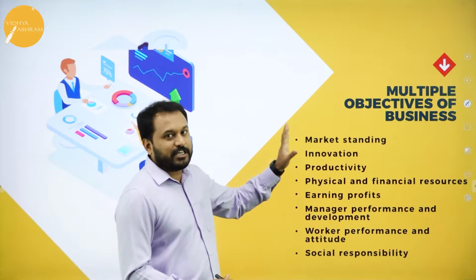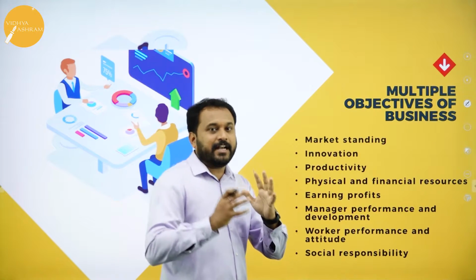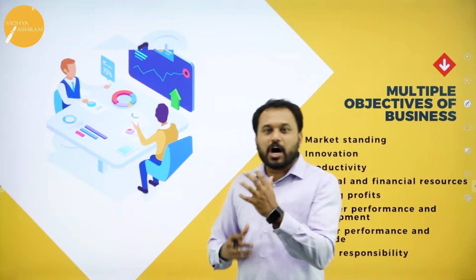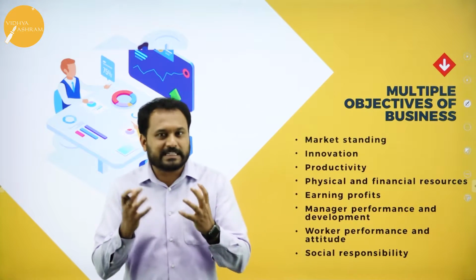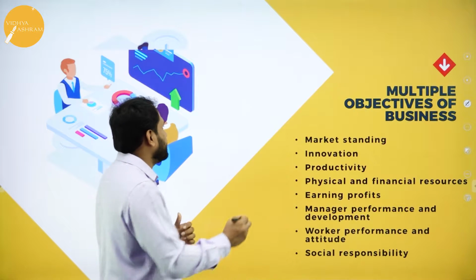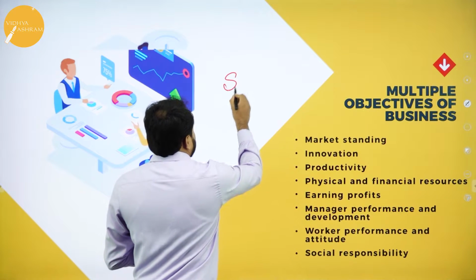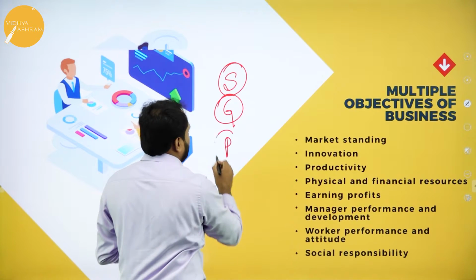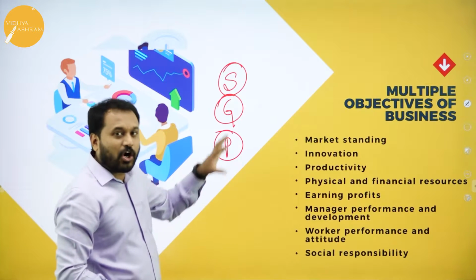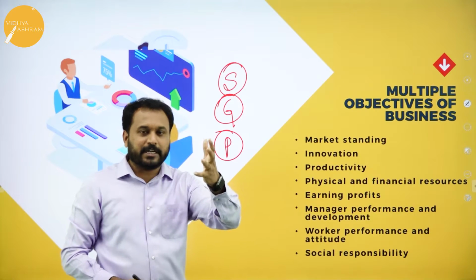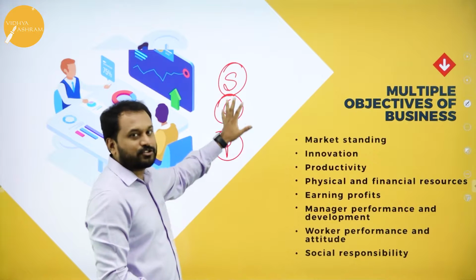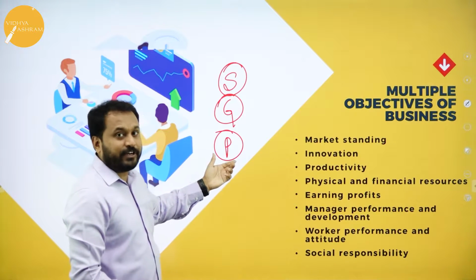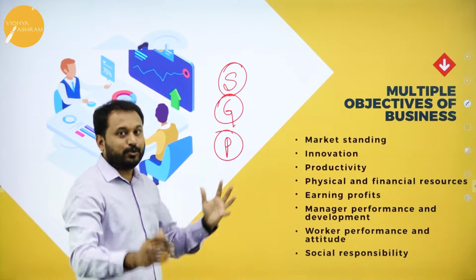We have the first one called market standing. I told you last session, right? We have this organizational objective. What exactly is the organizational objective? The thing is, one is survive, then we have growth, then we make profit. Okay, all these are the organizational objectives. And the minute you start any business, this is your objective. I need to survive, I need to make profit, I need to grow, is what actually you people feel.